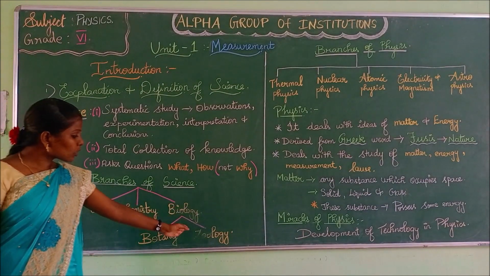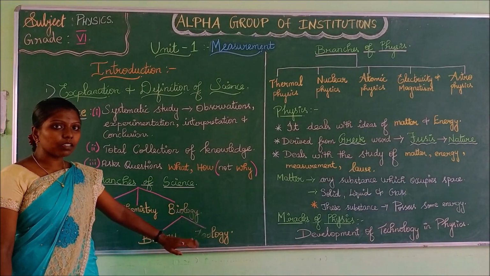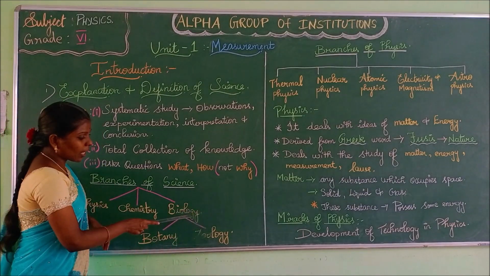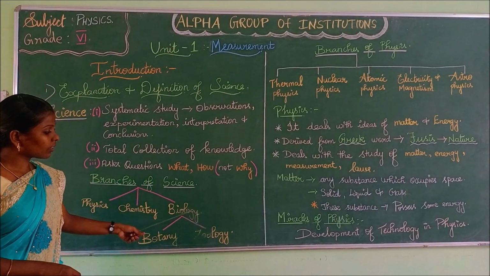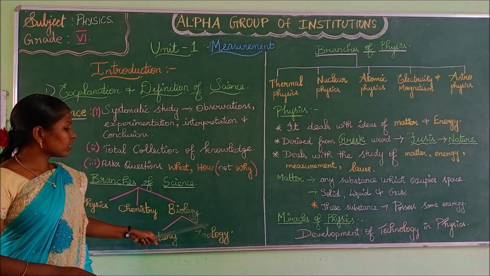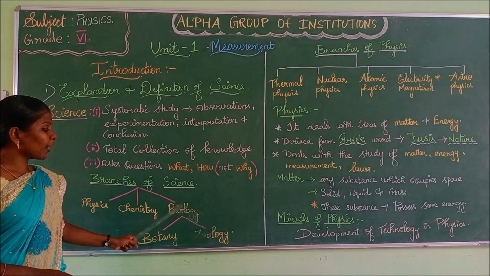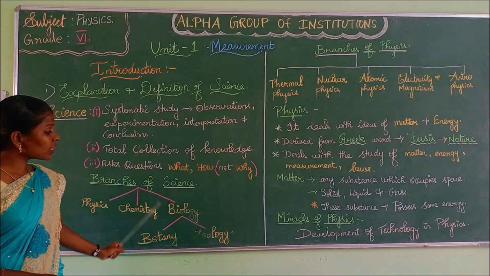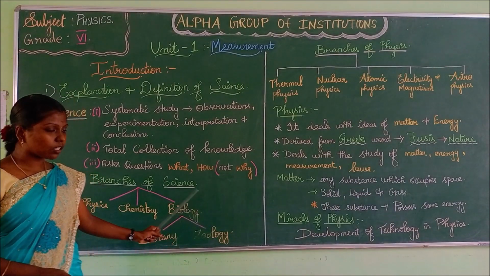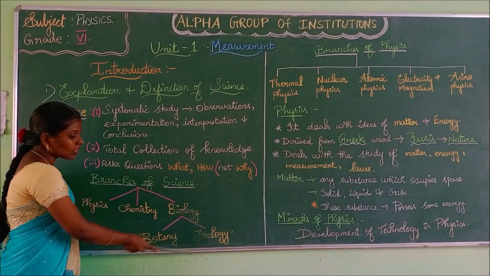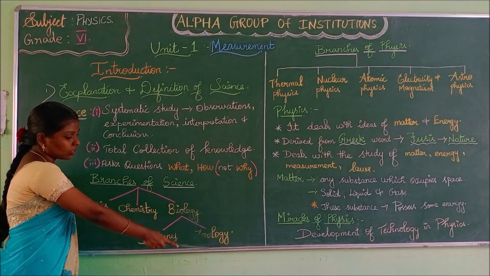Biology has 2 subdivisions, namely botany and zoology. What is logy? L-O-G-Y, logy. Logy is nothing but the study. Biology. Bio in the sense study of living organisms, living things. Biology is nothing but study of living things. This biology is again subdivided into 2 divisions, botany and zoology.